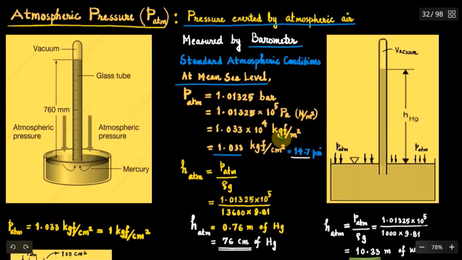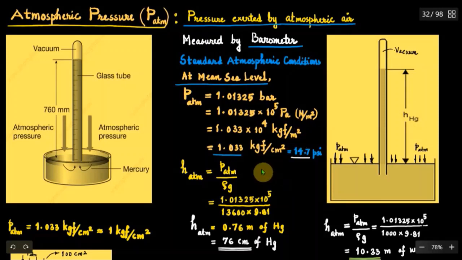In MKS unit, the atmospheric pressure can be written as 1.033 into 10 raised to 4 kilogram force per meter square. The pressure in Pascal divided by 9.81 will give you the pressure in kilogram force per meter square.